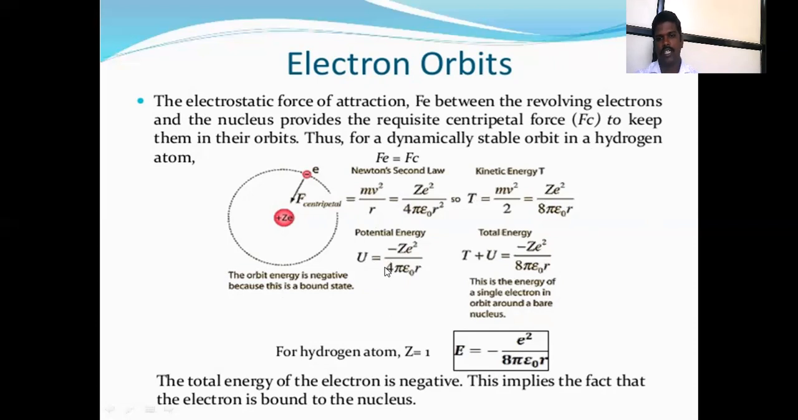U is equal to minus Ze square upon 4 pi epsilon 0 r. Then the total energy is kinetic energy plus potential energy, that is T plus U. T's value is Ze square upon 8 pi epsilon 0 r and U's value is minus Ze square upon 4 pi epsilon 0 r. Then on simplification of this value, this is the energy of a single electron in orbit around the bare nucleus. This value is the energy of a single electron.